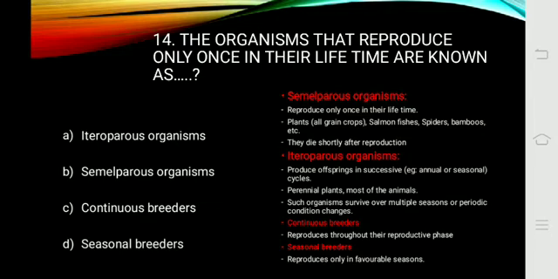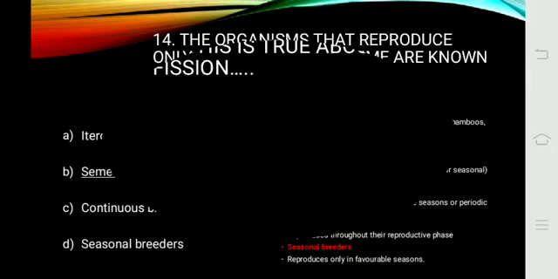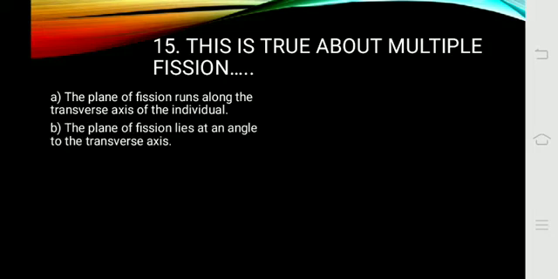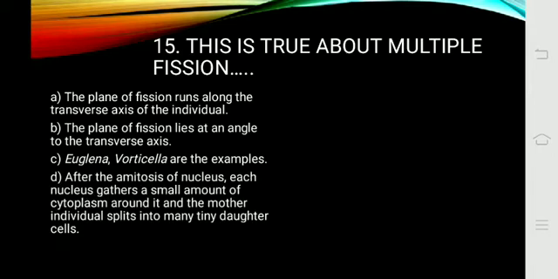Question number 15. This is true about multiple fission. Option A, the plane of fission runs along the transverse axis. Option B, the plane of fission lies at an angle to the transverse axis. Euglena verticilla are the example. And option D, after the mitosis of the nucleus, each nucleus gathers a small amount of cytoplasm around it, and the mother individual splits into many tiny daughter cells.